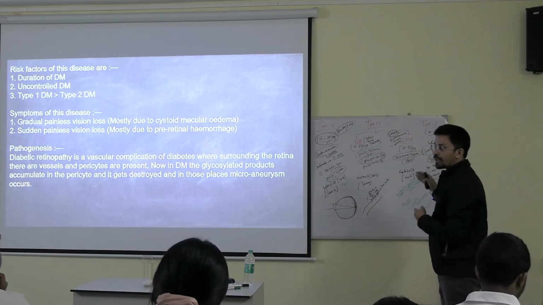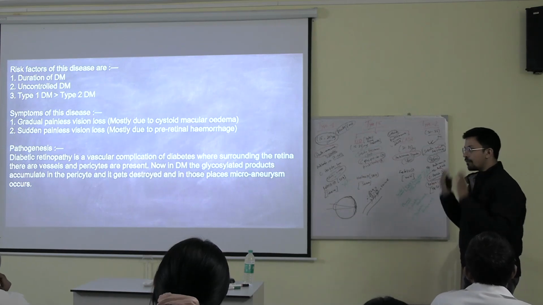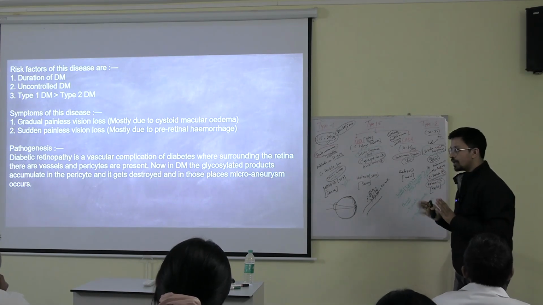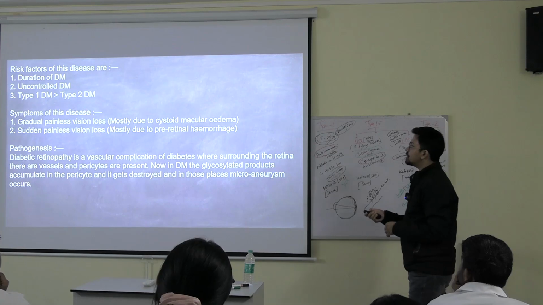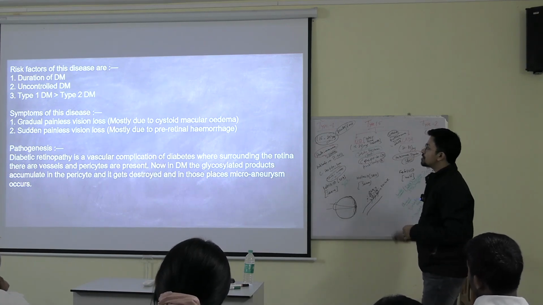Okay, over a period of time that is happening. And sudden painless vision loss means all of a sudden you cannot see anything. All of a sudden your vision is lost. Okay, so why does this happen? Gradual painless vision loss can happen because of cystoid macular edema.